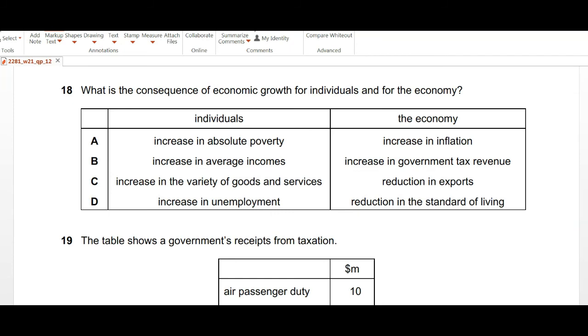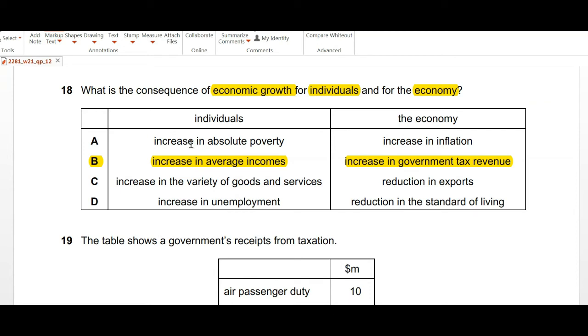Moving on to question number 18, what is the consequence of economic growth for individuals and for the economy? Economic growth for individuals would mean higher income levels, so the option with increase in average income, and the second option, increase in government tax revenue. Well, yes, they both are applicable, so we stick to option B. When there's high economic growth, individuals will be earning more, and the economy will also be earning more in form of the tax revenue.